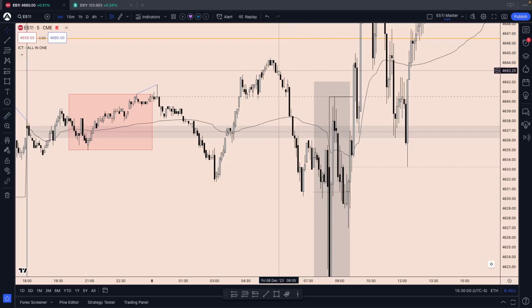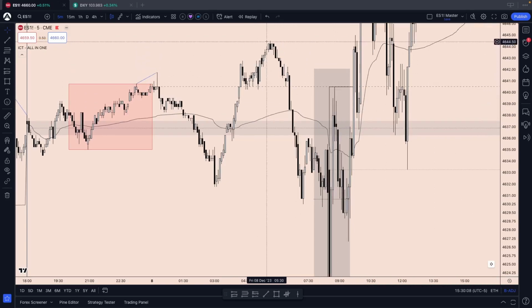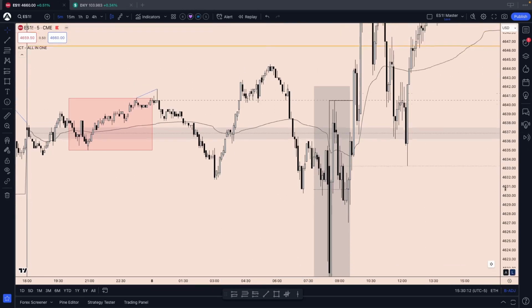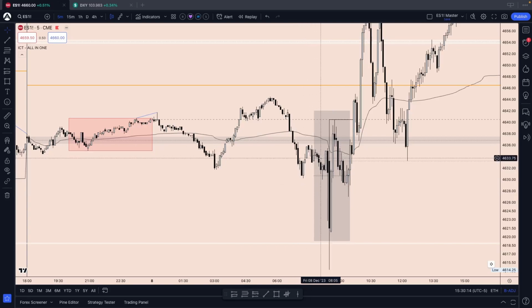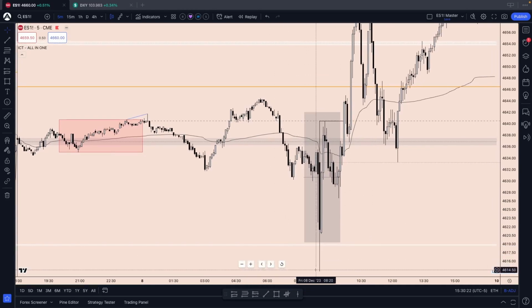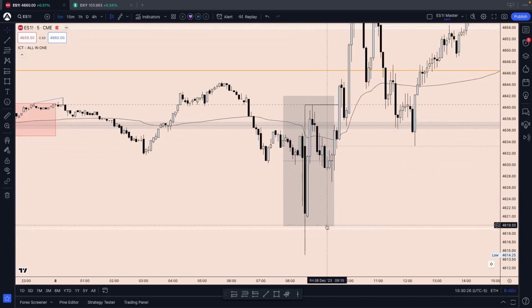without giving us any warning signs. No market structure shift yet up until here. No nice inversion fair value gaps, at least on a 5-minute time frame. We immediately drop, taking out the low of the day. And from here, we started to chop and wait for 8:30 to come in, take out pending longs, take out pending shorts or trigger them, immediately move away from that. We wait for New York to open up.